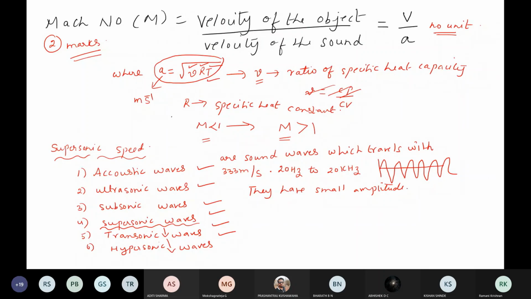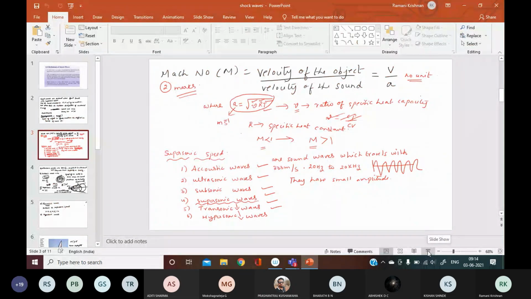Then for ultrasonic waves, we saw that they have the same velocity, 333 meters per second, but the frequency is how much? What is the frequency of ultrasonic waves? Ultrasonic waves frequency is how much, students? More than 20,000 hertz, ma'am. More than 20,000 hertz. Okay.